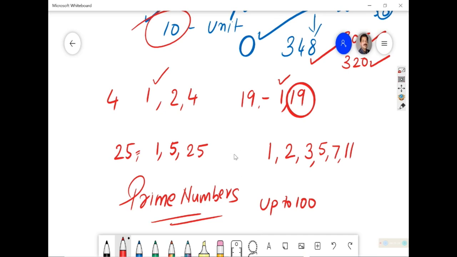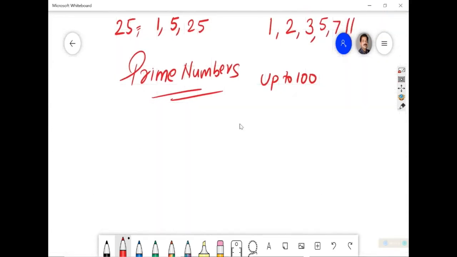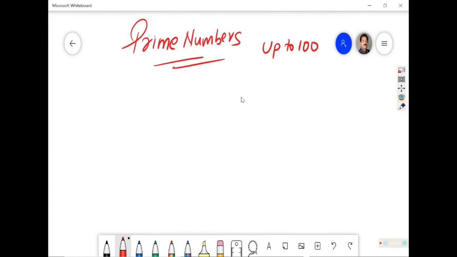Don't think you will have to write a lot of numbers, you will not. Very few numbers are there, because by that time, as you go ahead, almost all numbers are divisible. Very few are not divisible by any other number than itself.